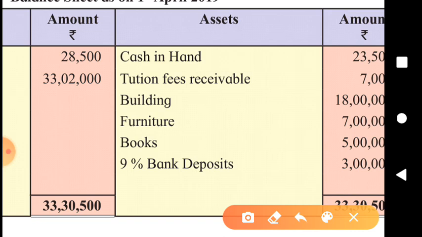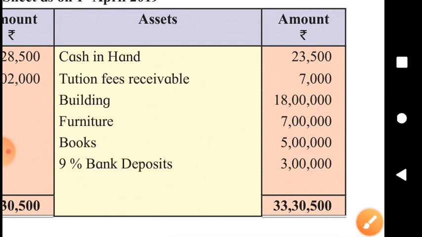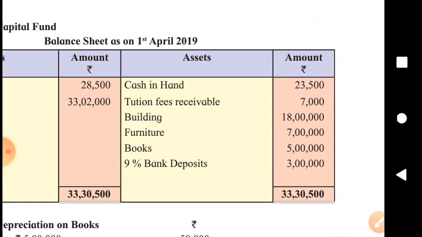9% bank deposits, 9% of 3 lakh, that is the interest to be received on bank deposit, and we will have to see whether that much amount has been received during the year or not. 9% of 3 lakh, 27,000.